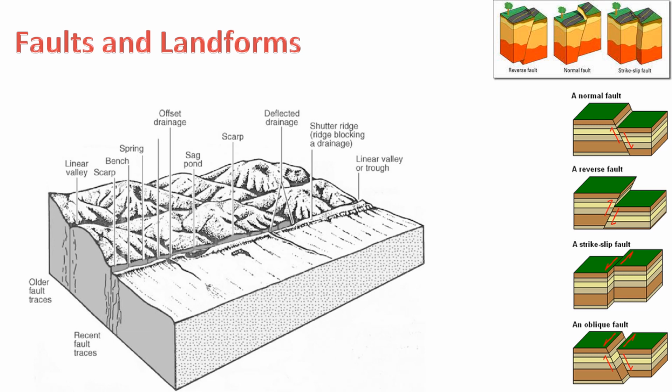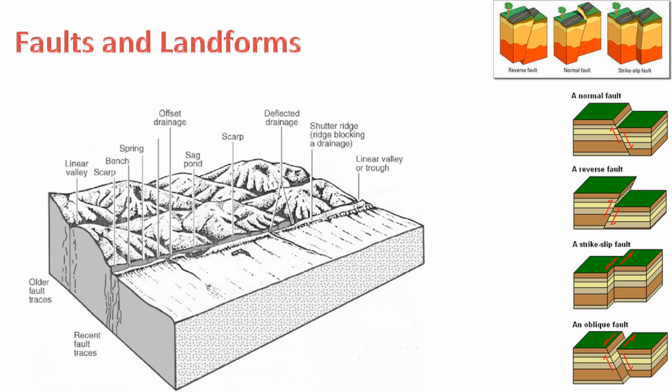6. Fault system. Faults are often part of larger fault systems that can extend over significant distances. These systems may consist of multiple parallel or intersecting faults. 7. Fault zones. Fault zones are broader areas that include a network of faults and associated fractures. These zones can exhibit complex interactions between faults.